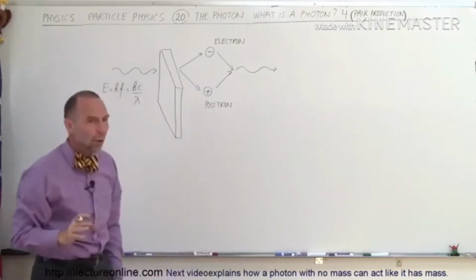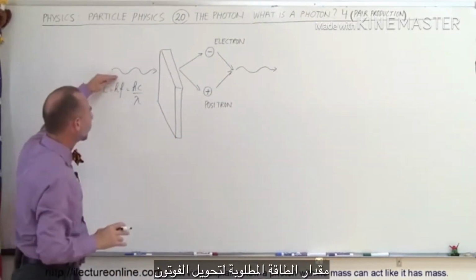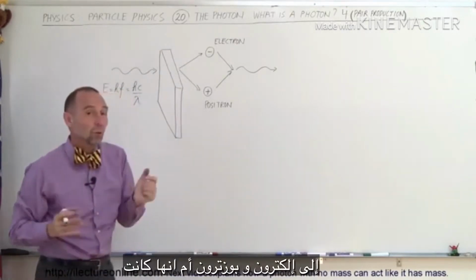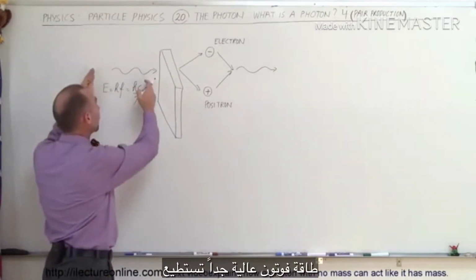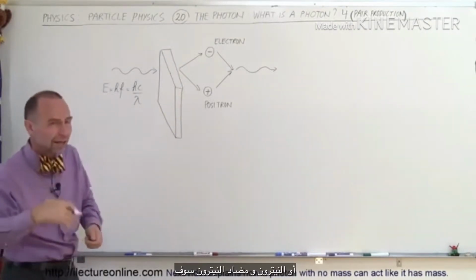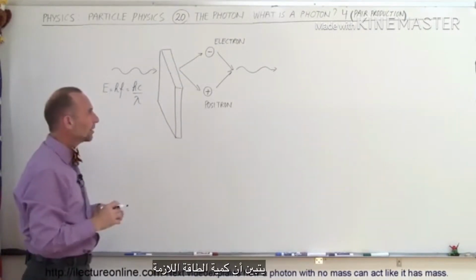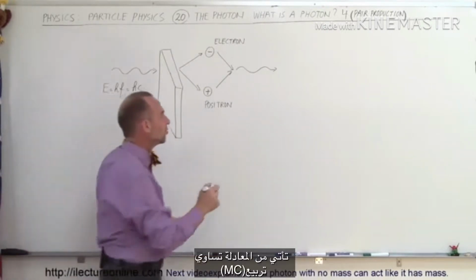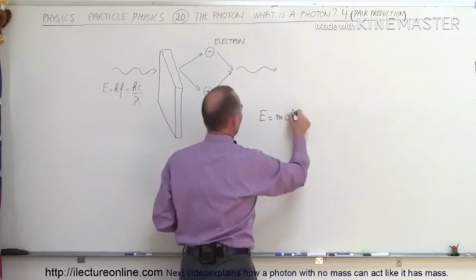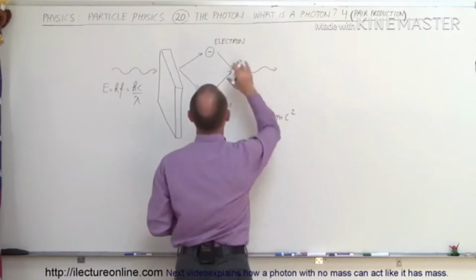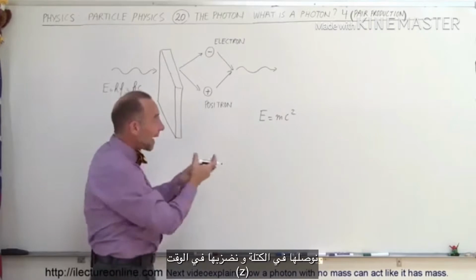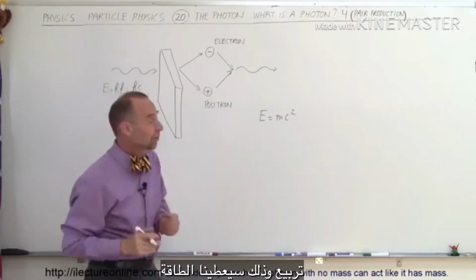Now, what is the energy required to turn a photon into an electron and a positron? Or if it was a very high energy photon, you could actually form a proton and an antiproton, or a neutron and an antineutron. It turns out the amount of energy needed comes from the equation E equals mc squared. So what is the energy required to make an electron, and to make a positron? Let's plug in the mass and multiply times c squared, and that will give us the energy.